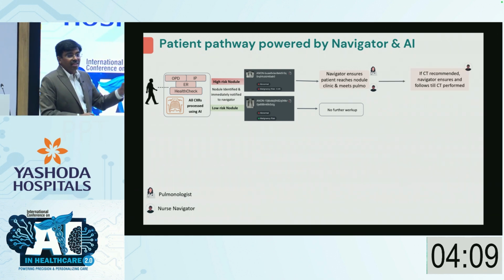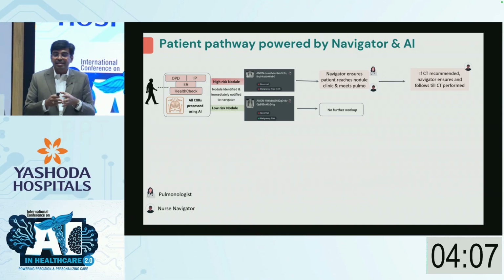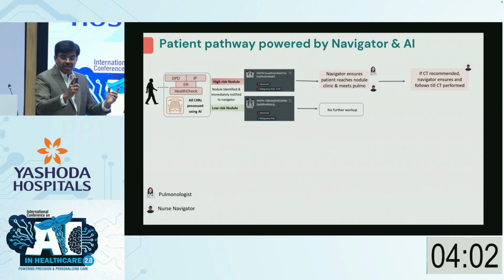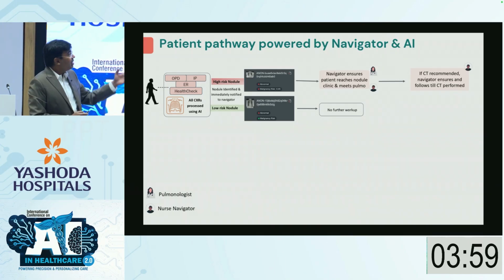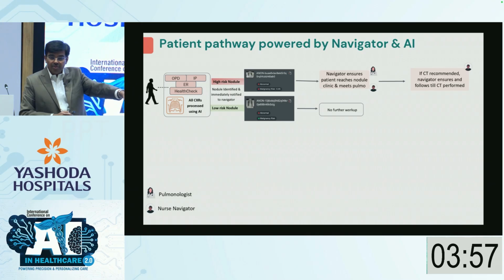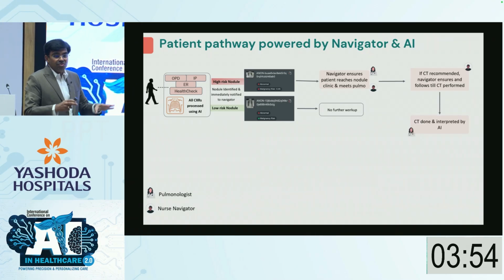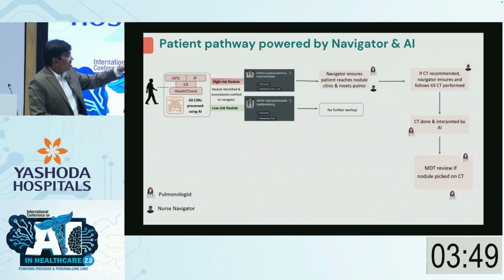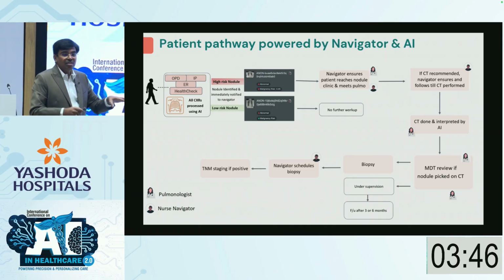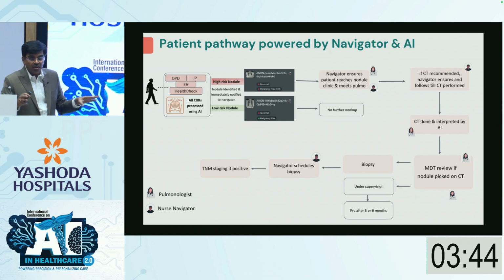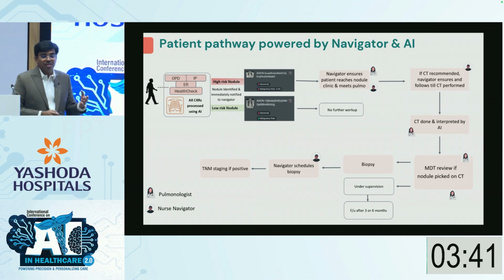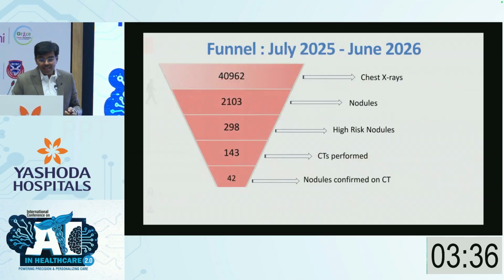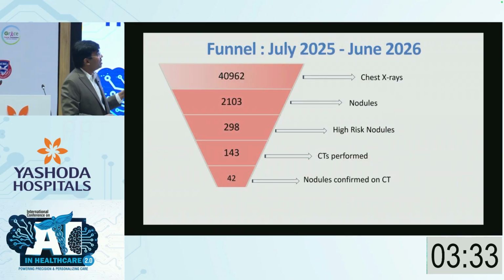If it's a high-risk nodule, we have appointed a dedicated navigator who ensures that this person, wherever he is in the entire 15-floor hospital, reaches the nodule clinic and meets Dr. Vipul. Dr. Vipul then goes through the history and X-ray, and decides whether a CT is needed or not. A CT is done and interpreted. If a nodule is there, then we follow the conventional nodule algorithm, whether to biopsy or not, and these patients are followed until we get a diagnosis. In the last 1 year, 40,000 X-rays have been screened.